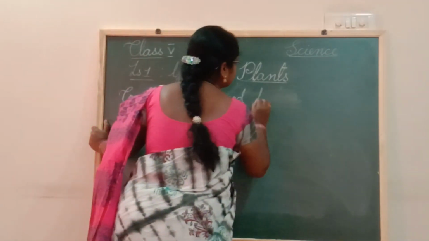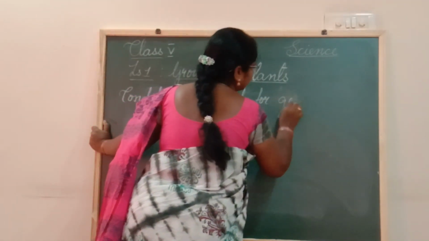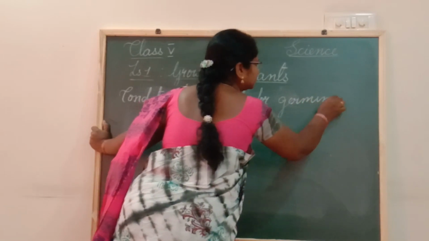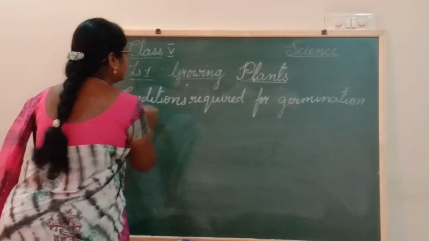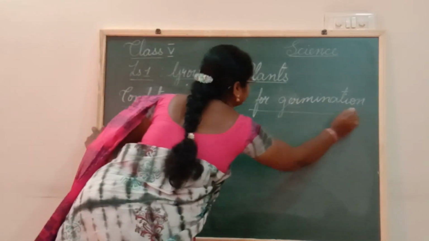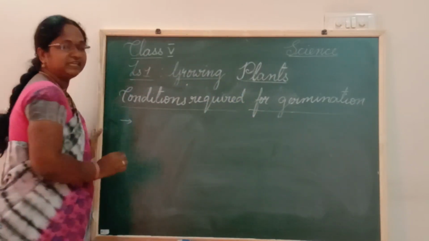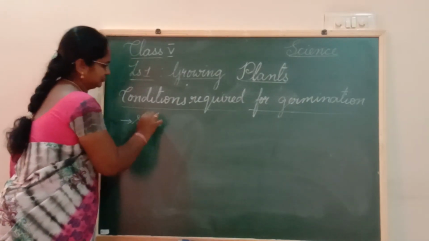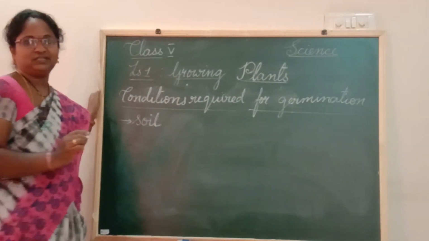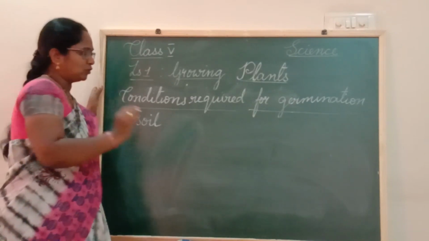So, what are the conditions required for germination? Let us see now. First, it requires soil. A seed should be grown in the soil.